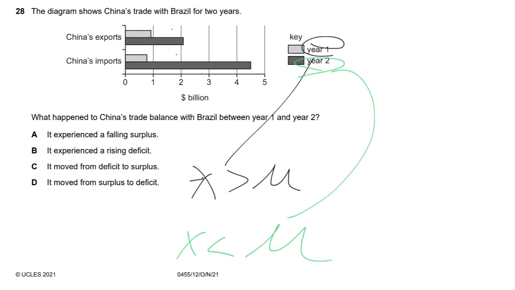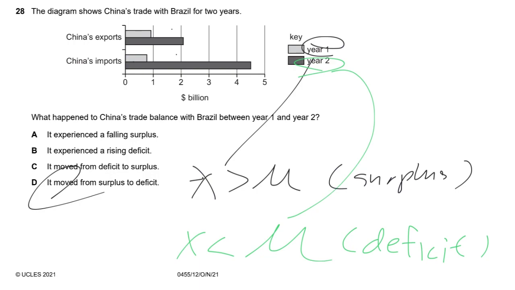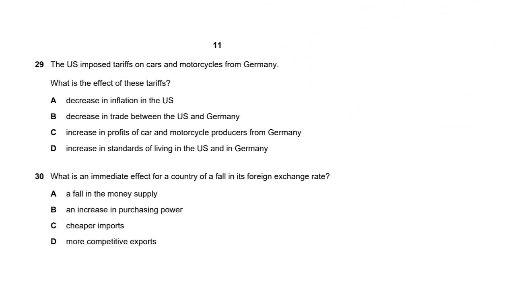So then we can have the answer. Okay, so for the first one is a surplus, right? From the second one is the deficit. So I would say the answer goes to D. We'll move on to the last two questions. So that's question 29 and question 30.